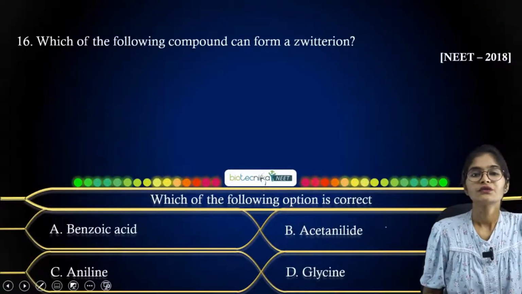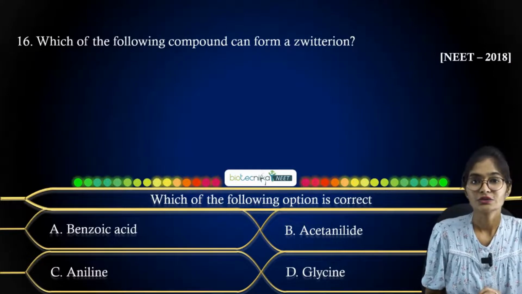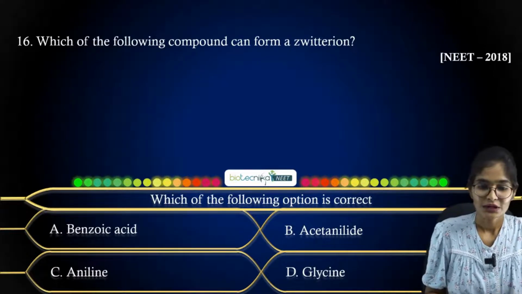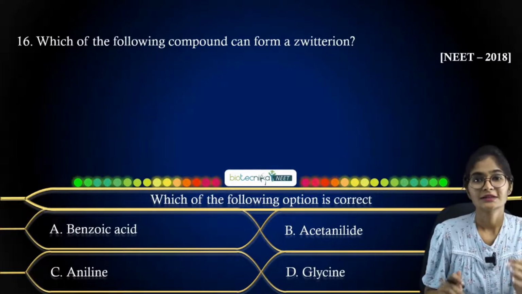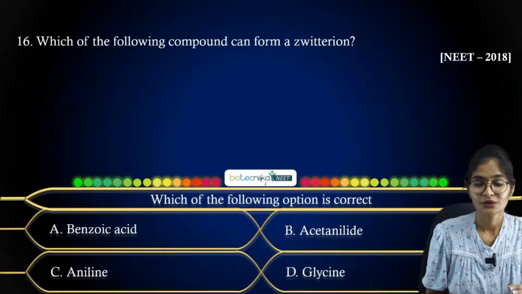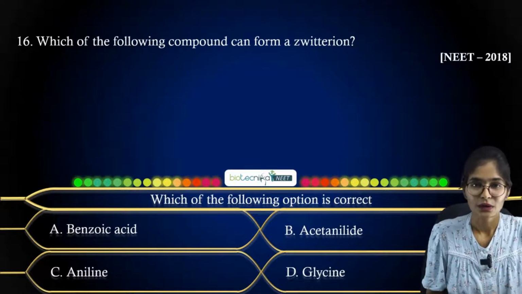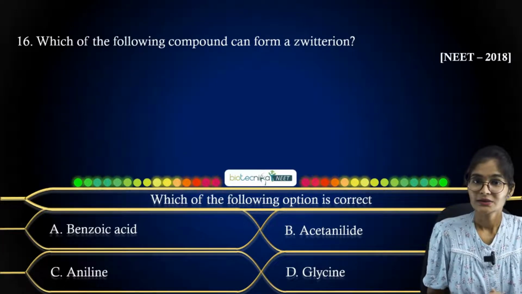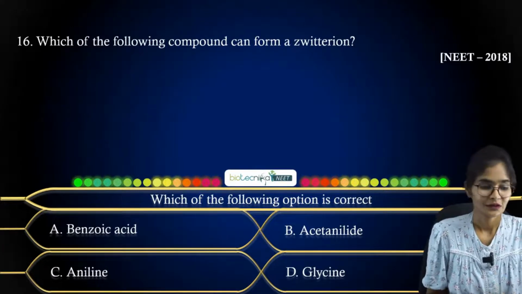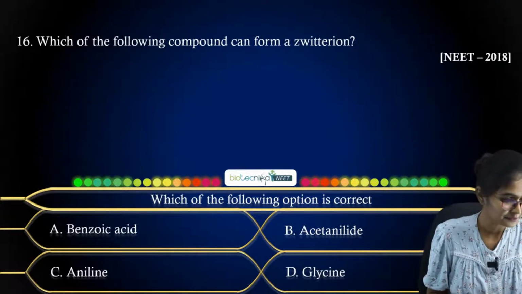Which of the following compounds can form a Zwitter ion? You have to tell me the direct answer just by looking at the options itself. The options are benzoic acid, aniline, acetanilide, and glycine. Which compound has the Zwitter ionic form? What answer will you get here?